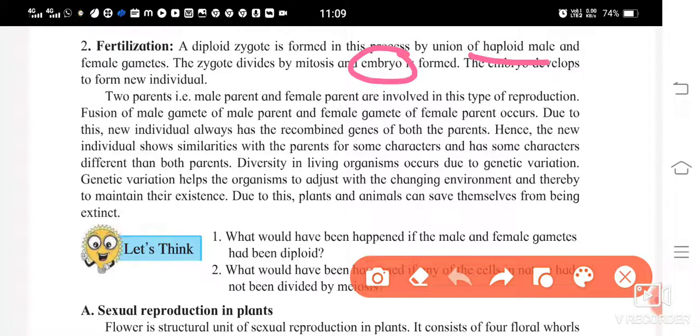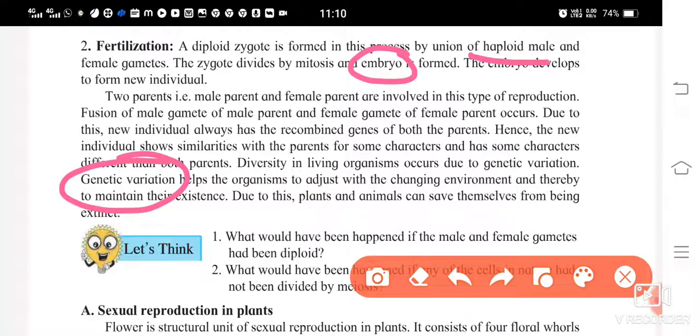It is not the same as it used to be many years ago, isn't it? There are lots of changes in the environment. So the characters which you have got have to get adjusted to this changing environment. This genetic variation which takes place in you, because of the combination of the male gamete and female gamete, is going to help you adjust to the changing environment.